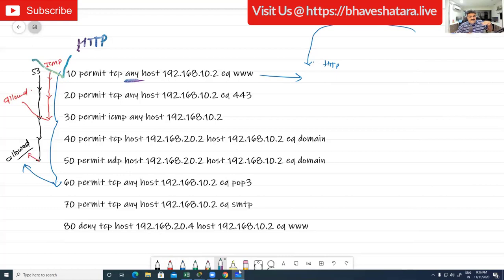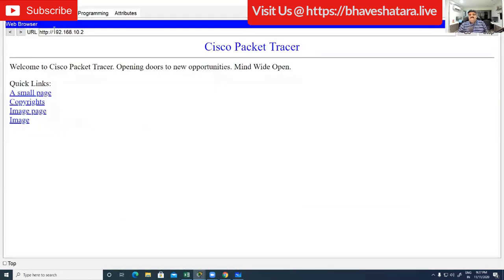It doesn't matter if you are coming from 20.4, 20.2, it doesn't matter for me. You are allowed. You do not need to pass through line 20, 30, 40, 50, 60, 70. The matter is, here we have port number 80 with deny, but the traffic is HTTP and it is passing through line number 10. It is not coming over here, and because of this, our line number 80 is ineffective. Because of this ineffectiveness, I'm able to open the website from PC4.